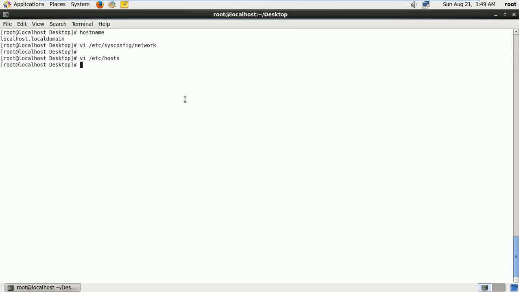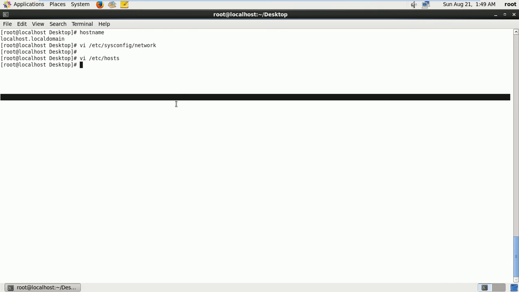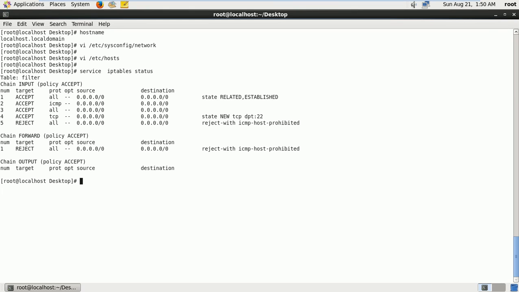So how to disable the firewall and SELinux, we'll explain here. So service iptables, you can check the status, they are running right now. So service iptables, you can say stop.